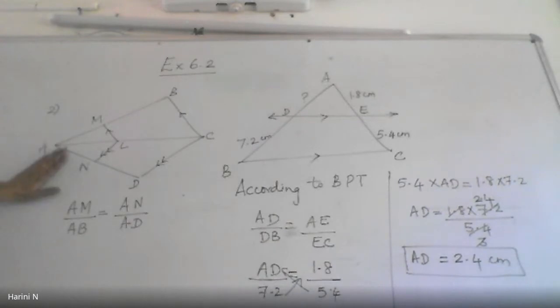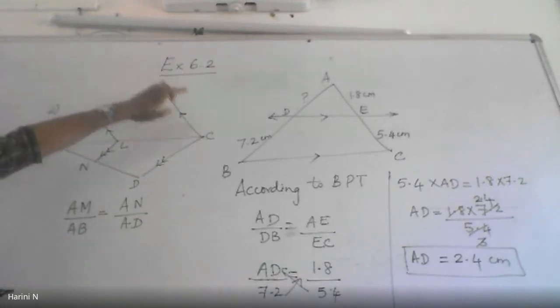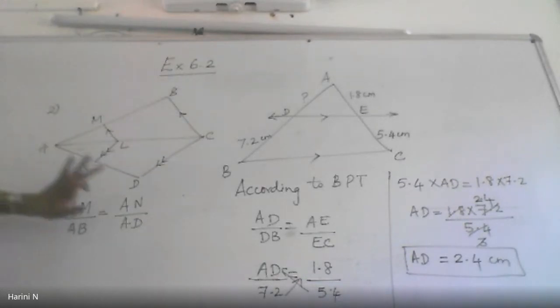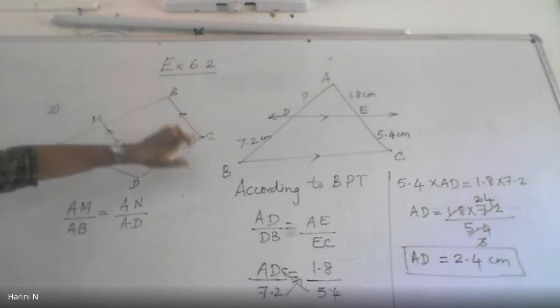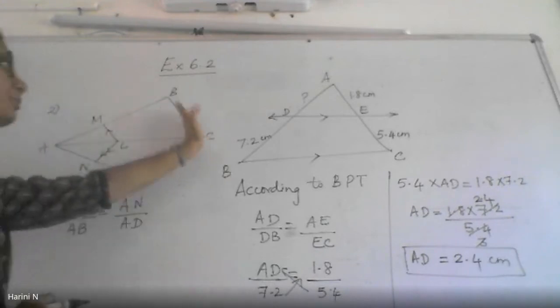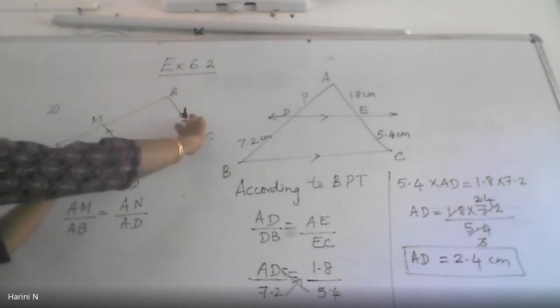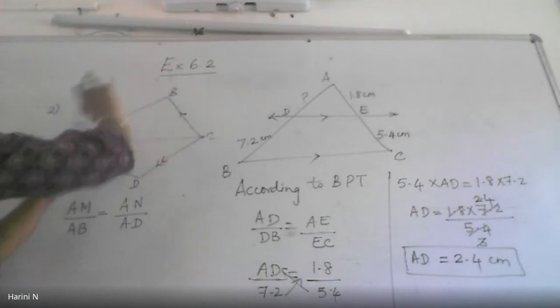So here I am seeing 2 triangles, one on the top and one at the bottom. Are you able to see 2 triangles? In the top triangle, ABC, ML is parallel to BC. So these are 2 parallel lines in the triangle ABC.